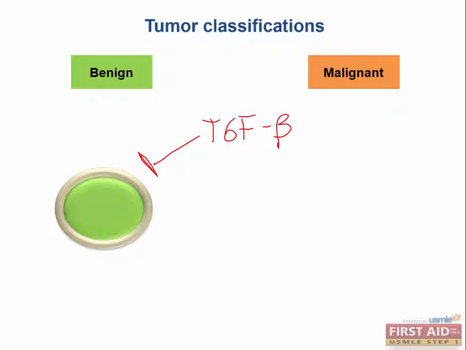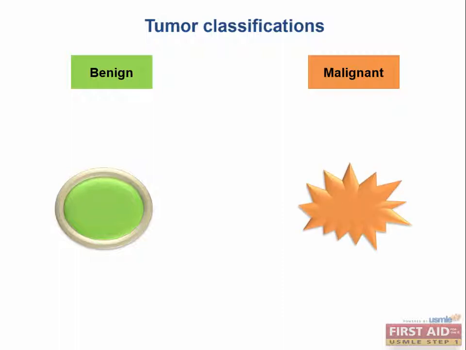TGF-beta. Well, once again, this TGF-beta might stimulate some fibroblasts around here, and they might synthesize collagen that leads to this fibrous tissue that's associated with cancers. Okay, so those are benign. They're just sort of nice, neat looking, as opposed to malignant, which are not. They're irregularly shaped, necrotic, ugly, fungating masses, often with bleeding and hemorrhaging and other nasty stuff.